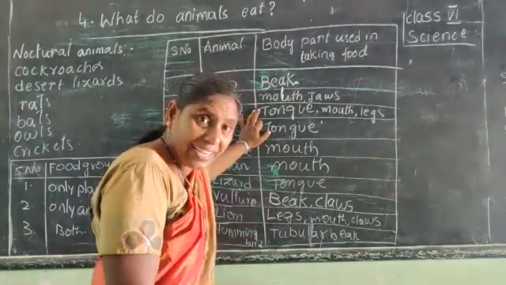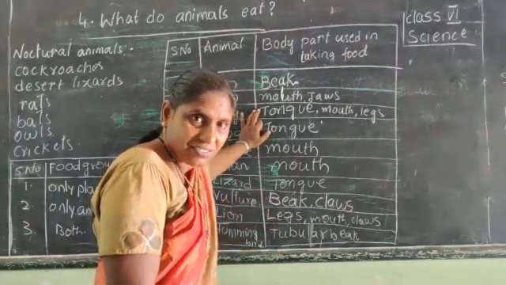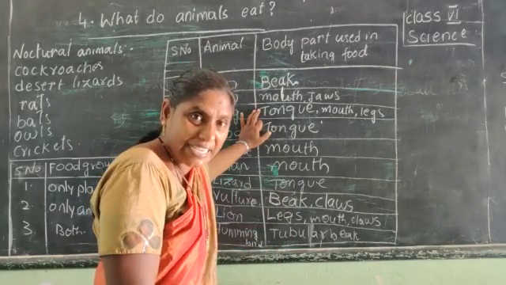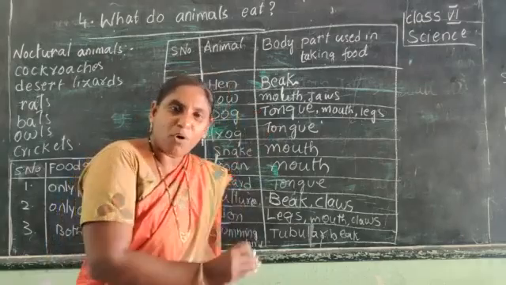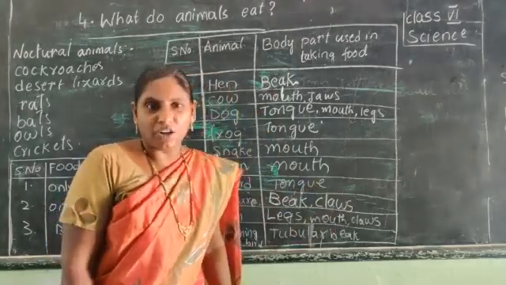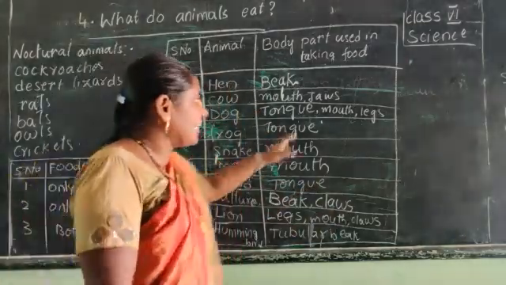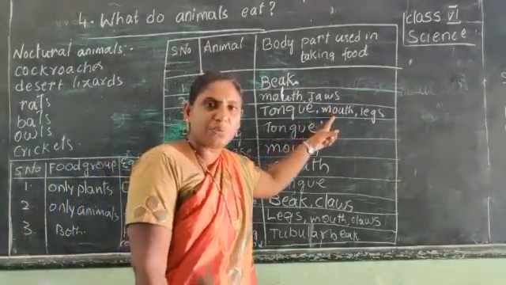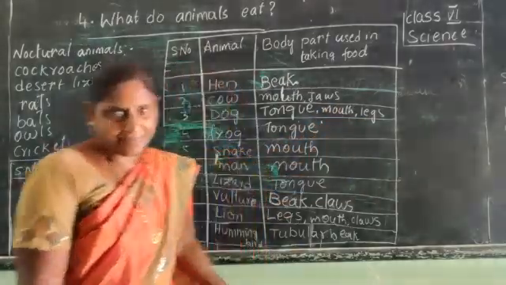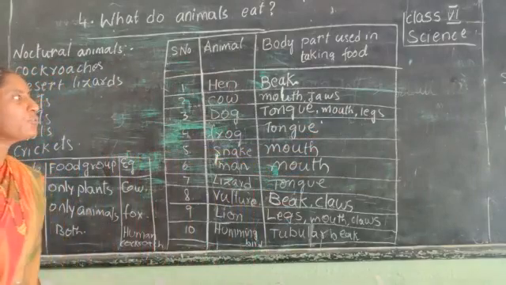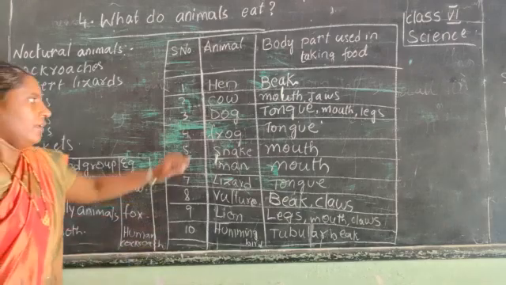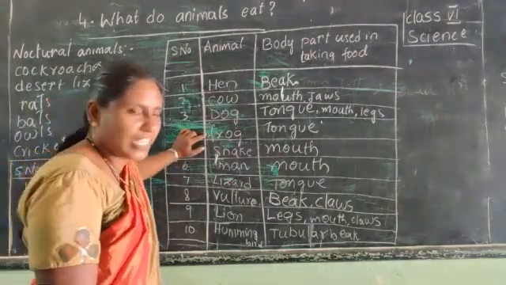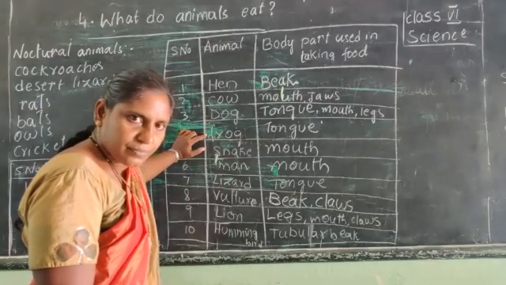And if you give it flesh, that is meat, or after we eat chicken there are some bones, those bones we give to the dog. It eats with the help of its mouth and legs. So what are the body parts used by the dog? Tongue, mouth and legs. Let us see the next one, that is frog.